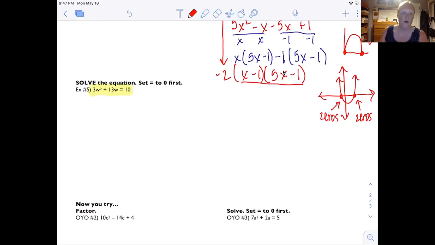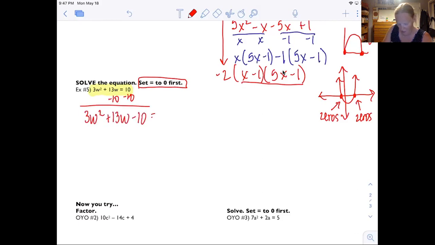Okay, so the only thing I have to do different than I did in the other examples is set the equation equal to 0 first. Because they're zeros, it has to equal 0. So for this next example, the first thing I would do is subtract 10 from both sides. So I get 3w squared plus 13w minus 10 equals 0. Now I'm going to factor this trinomial.